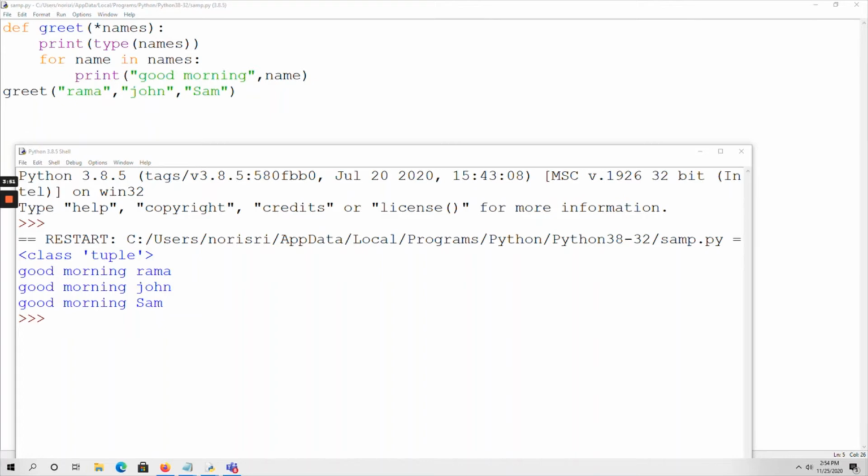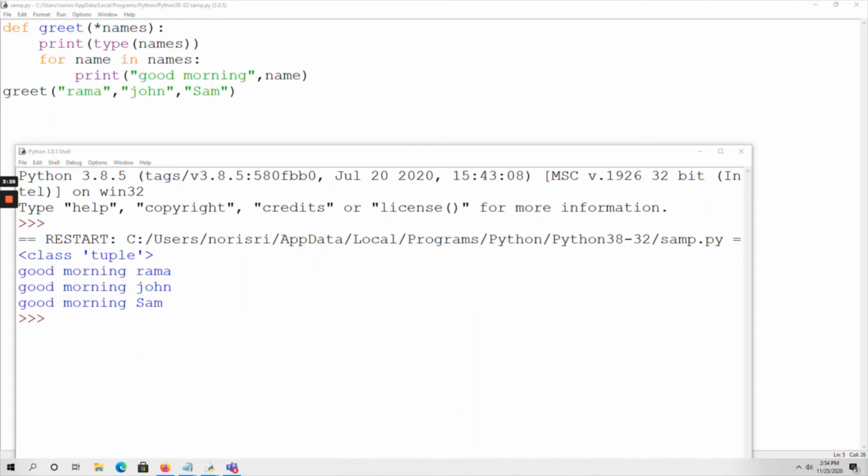For name in names, now name is assigned Rama, because the names variable contains these three. The first name is assigned Rama, so print good morning, comma Rama. Again the cursor goes to the for loop. Again name is assigned John, so print good morning, comma John. Again the cursor goes to the for loop. Now name is assigned Sam.